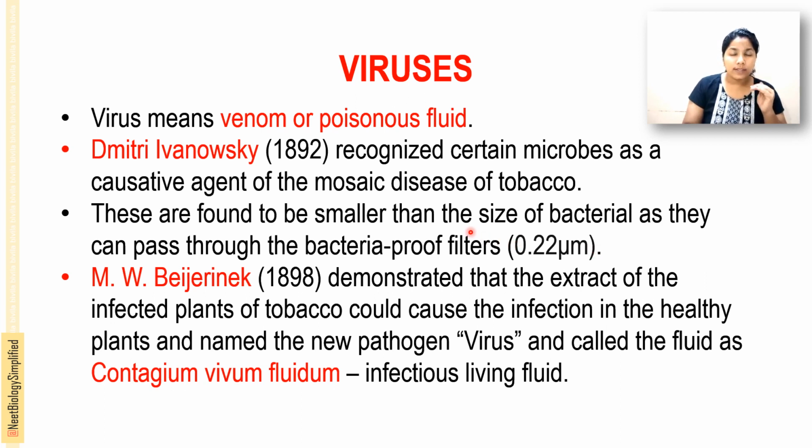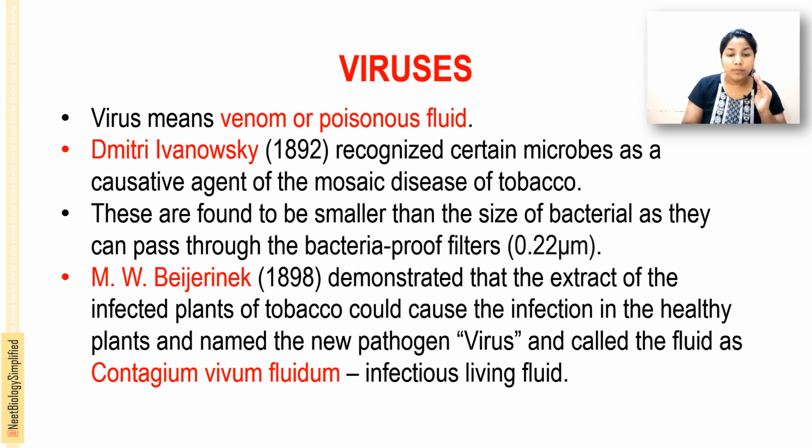That is viruses, meaning venom or poisonous fluid. Ivanovsky recognized certain microbes as the causative agents of the mosaic disease of tobacco, called tobacco mosaic virus. They are usually found to be smaller than bacteria, as they can pass through bacterial filters of usually 0.22 micrometers.